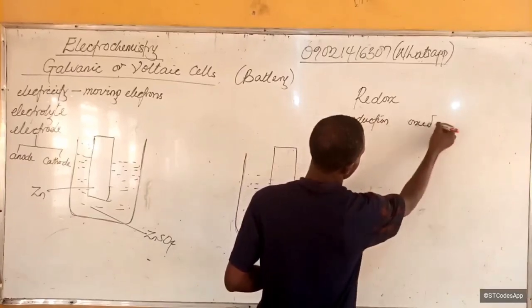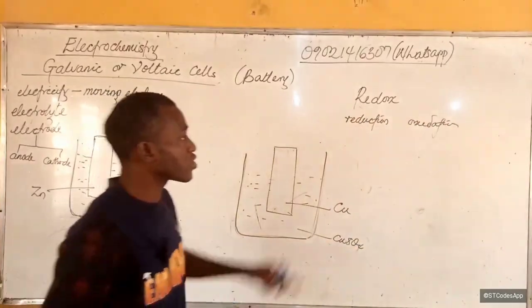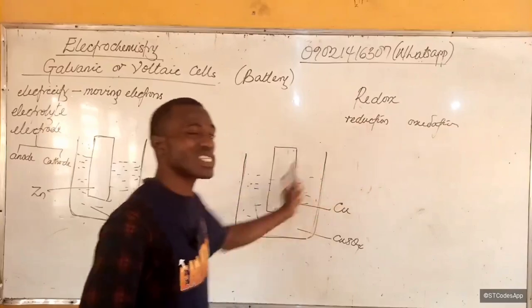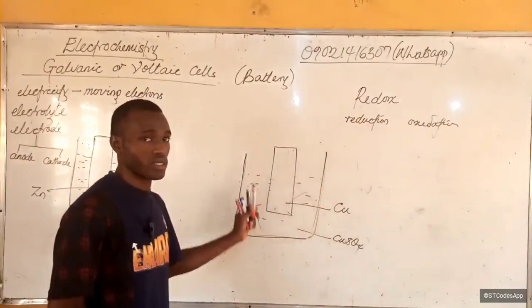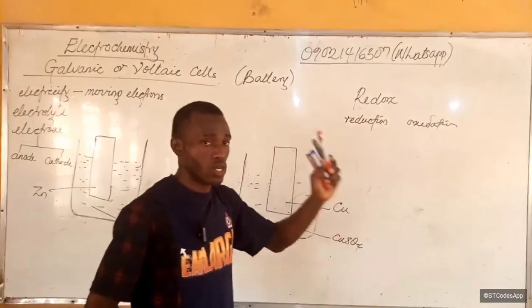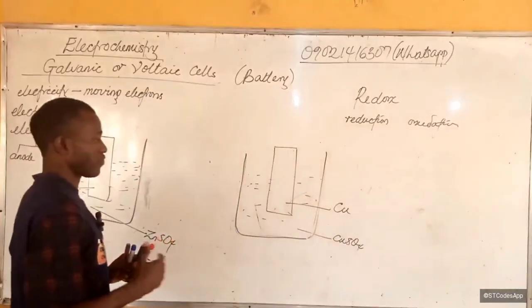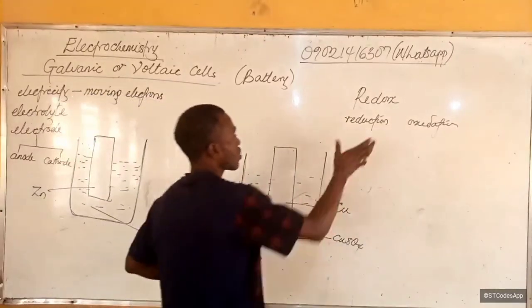So basically, this voltaic cell system uses reduction and oxidation reactions to create electricity. I repeat, the voltaic cell uses reduction and oxidation reactions to create electricity. Now, how does it achieve this? First, what is reduction?